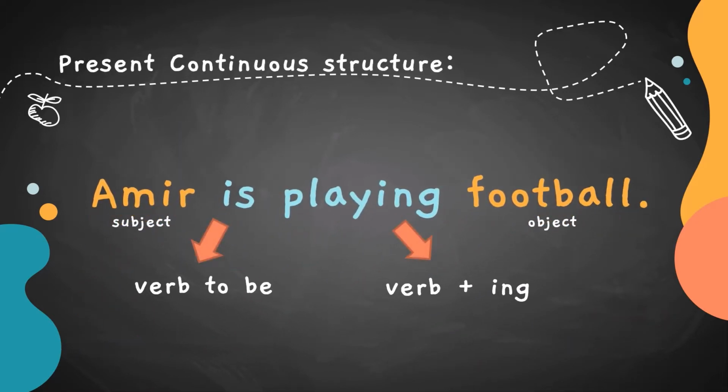When we are writing present continuous in a sentence, we have to follow this structure. Of course, we need to have subject, which is Amir, then followed by verb to be is, and a verb that we add ing at the end of the word, as in this case, the verb is playing, then followed by object. So remember, when you are writing a present continuous sentence, all the verbs must be added ing.